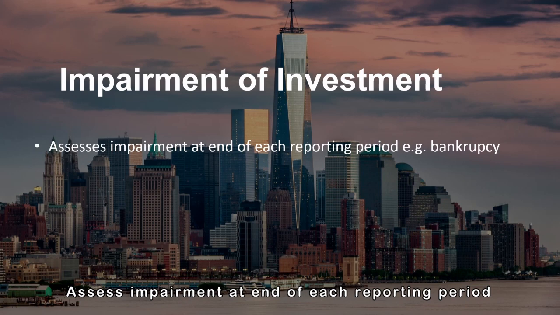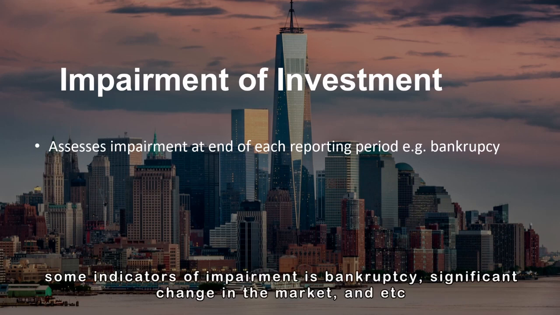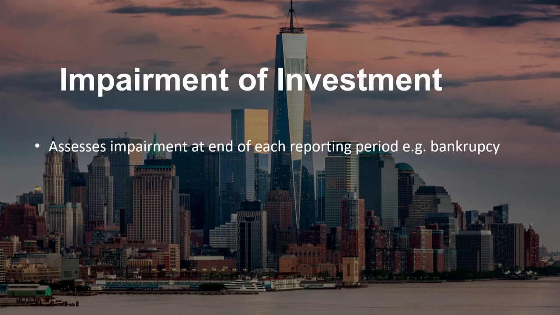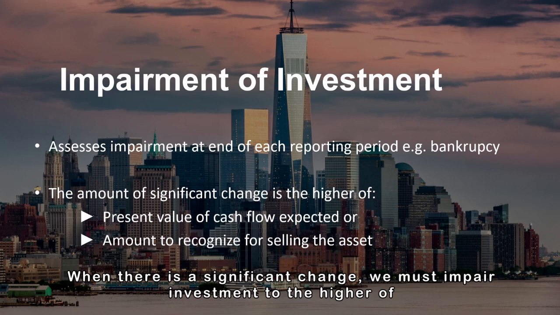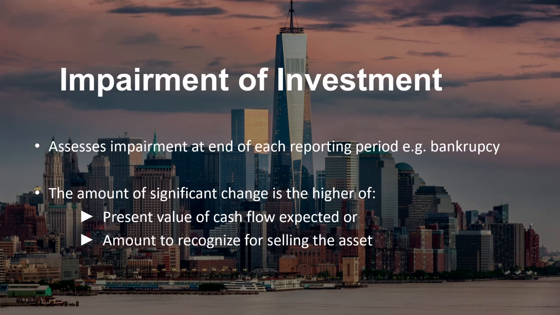Assess impairment at the end of each reporting period. Some indicators of impairment are bankruptcy, significant change in the market, and etc. When there is a significant change, we must impair investment to the higher of the present value of cash flow expected or the amount to recognize for selling the asset.